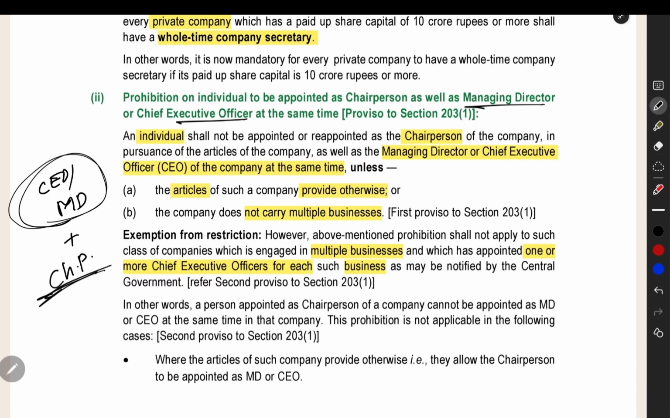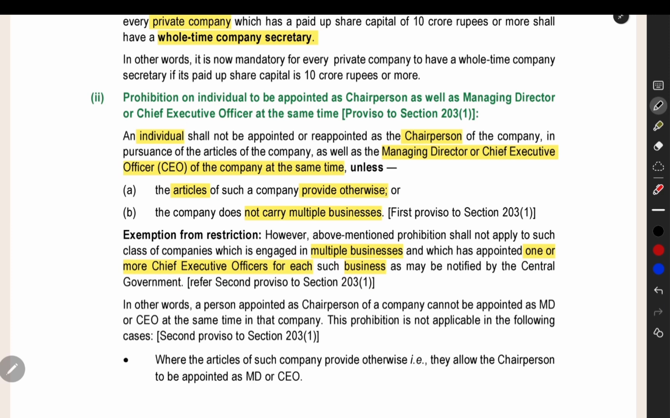CEO or managing director, they are the executive persons in the company. They will do all the work in the company, and these persons will be doing the implementation of the normal business. But if you are giving all these responsibilities to a single person, he cannot handle it. So that is the reason we are not giving the chairperson position to the MD or CEO of the company.